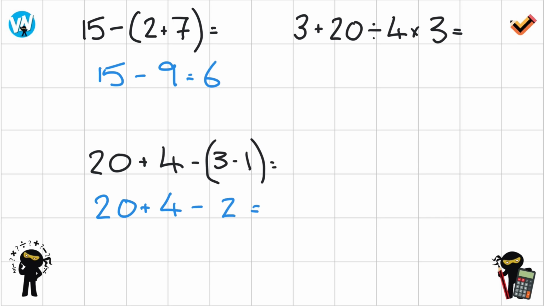Now I would apply BODMAS again. Do I have brackets? Do I have orders? No. Do I have division and multiplication? No. But I've got an addition and subtraction. And remember, because we do addition and subtraction in the order that they appear, we need to do this part first.